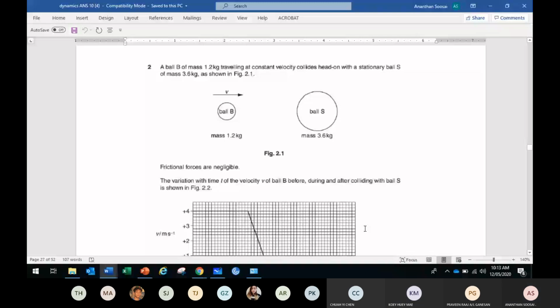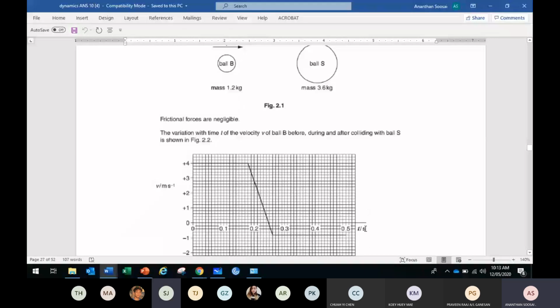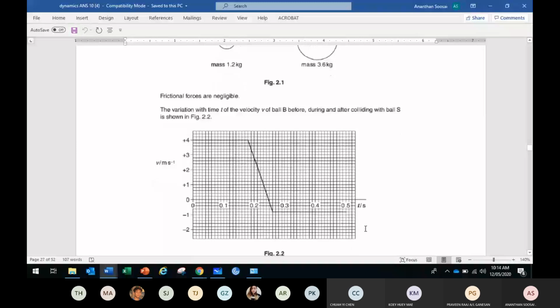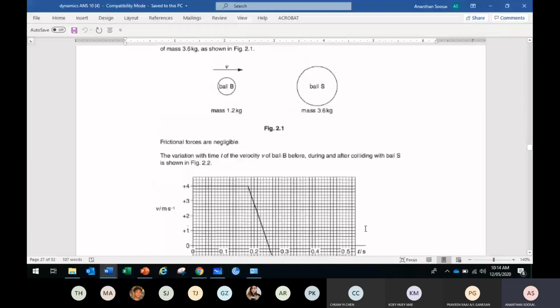Okay, so look at this question. Everyone, those who haven't tried, let's try together. A ball B of mass 1.2 kg traveling at a constant velocity collides head-on with a stationary ball S, 3.6 kilogram. Frictional forces are neglected. The variation with time t of the velocity V of ball B before, during and after collision with ball S is shown.